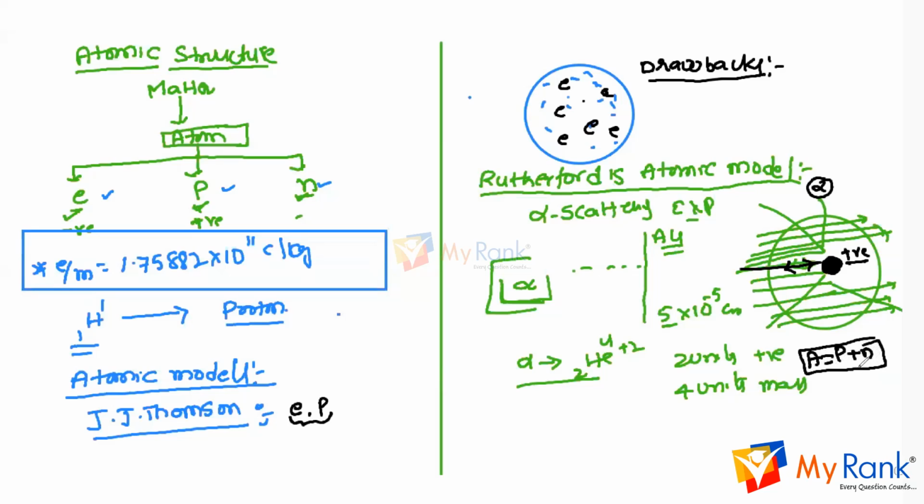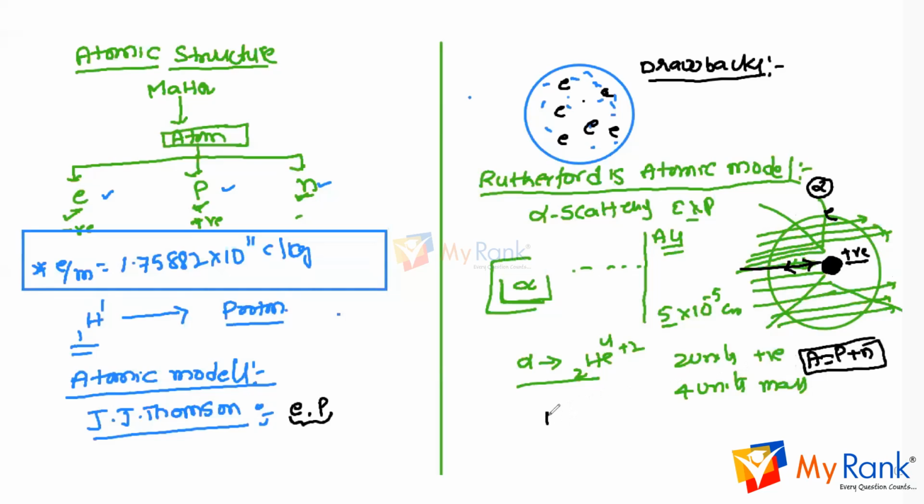Protons plus neutrons together are known as the mass number A, or simply the nucleons, and electrons revolve around the nucleus at high speeds, just like the planets around the sun. So this is Rutherford's atomic model: the nucleons are present at the center and electrons revolve around the nucleus. Now the drawbacks of this model.